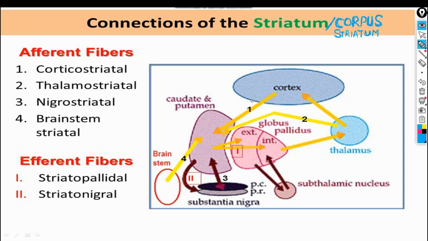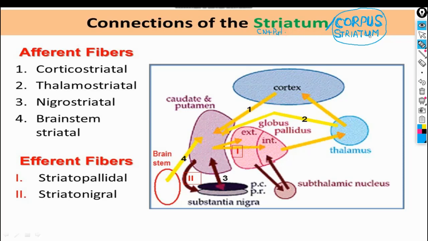So let's continue the topic ahead with the connection of corpus striatum, and in some textbooks it is given as striatum. Already I have explained what is striatum and what is corpus striatum. If you are talking about the striatum, you are talking about the caudate nucleus and putamen.